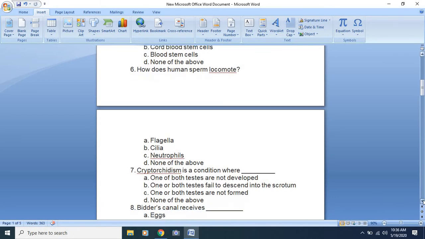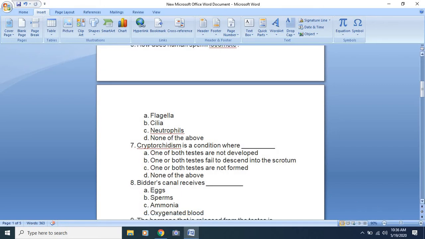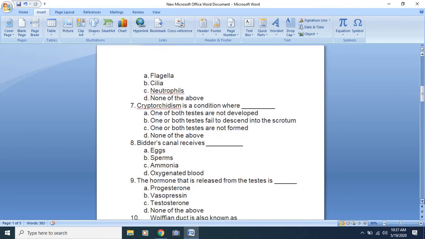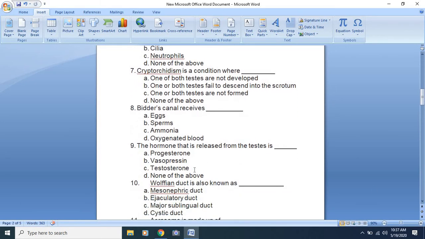Next, Bidder's canal receives what? Here Bidder's canal receives sperm. Students, please note this Bidder's canal is present in the kidney of the frog, and it mainly receives the sperm from the testis. Next, the hormone that is released from the testis is which hormone? As we have studied the male reproductive system, the testis is responsible for releasing only one hormone, and that is known as testosterone.